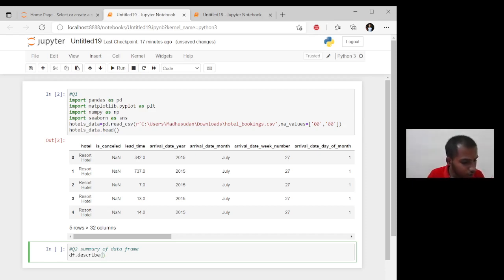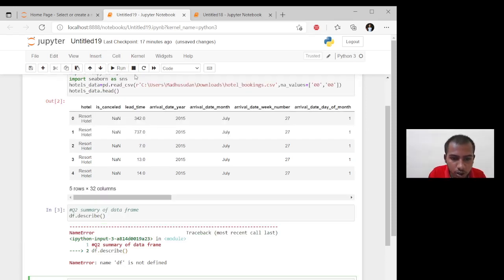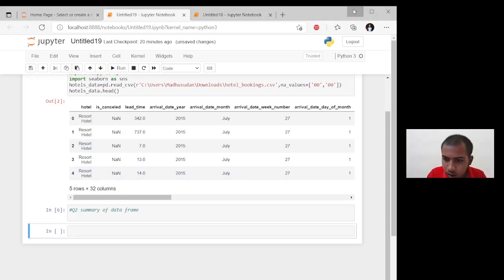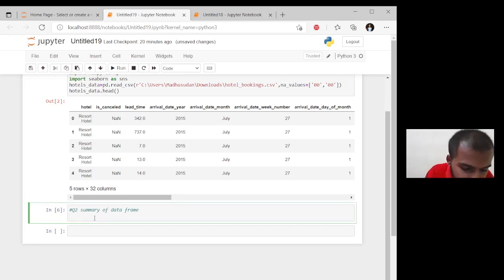This command will help to get us all the summary of the data frame. When I run the program, once again the error is here. First we get an error because it's saying def is not defined. Then our second question is